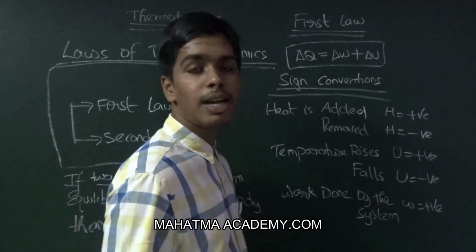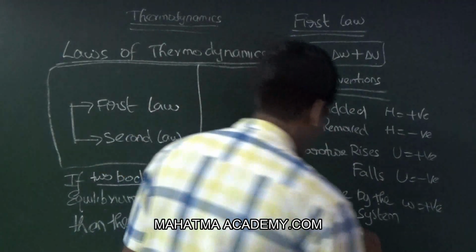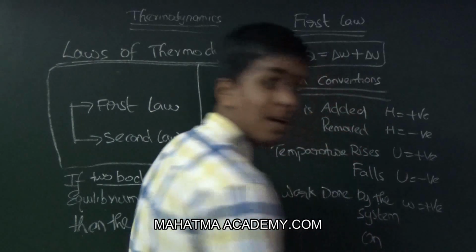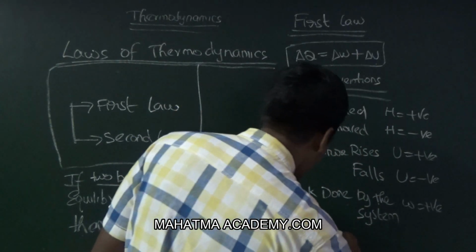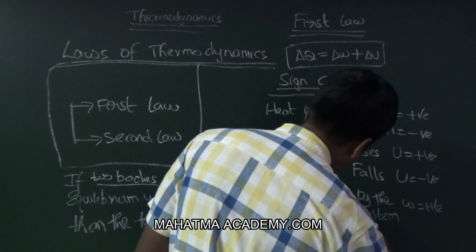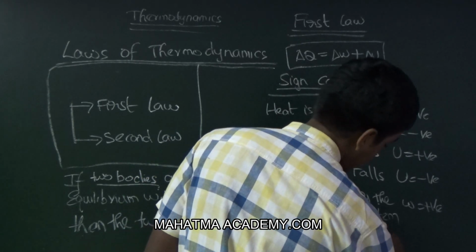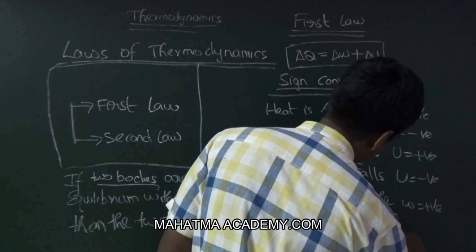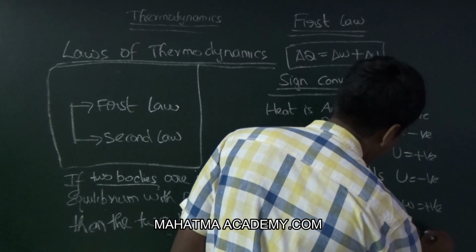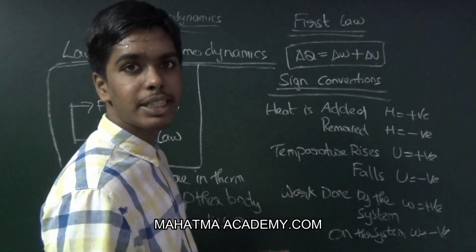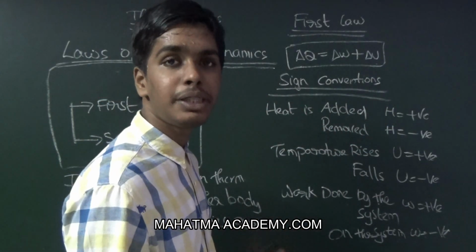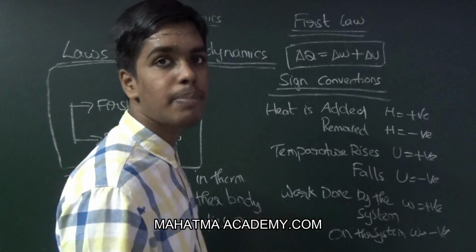If work is done on the system, then work done is negative. These are the sign conventions we are using in this thermodynamics chapter.